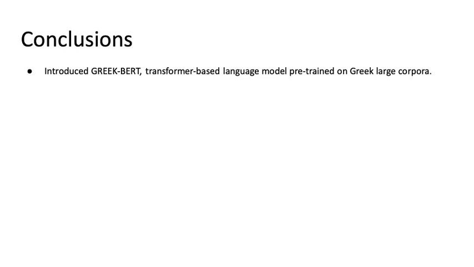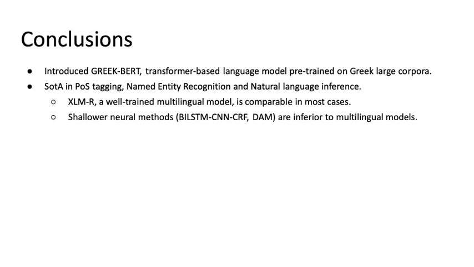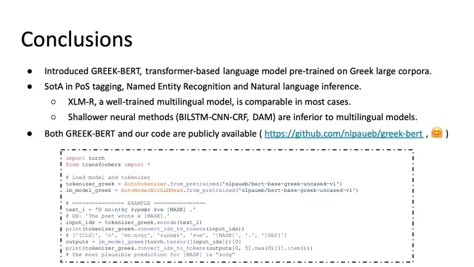So to recap, we present GreekBERT, a new monolingual BERT-based language model for modern Greek, which has been trained on large Greek corpora and can be fine-tuned for particular NLP tasks. The new model achieves state-of-the-art performance in Greek part-of-speech tagging, named entity recognition, and natural language inference, outperforming strong baselines in the latter two more difficult tasks. We show that XLMR, which is a multilingual model trained on larger corpora with a larger vocabulary compared to BERT, is comparable in most cases. We also show that shallower established neural methods operating on word embeddings are inferior to the multilingual pre-trained language models.